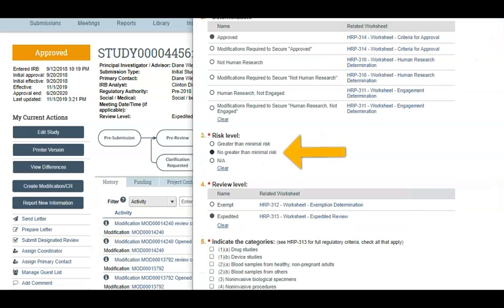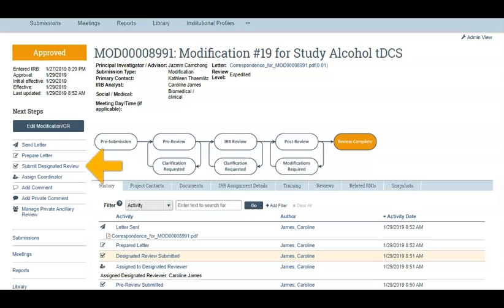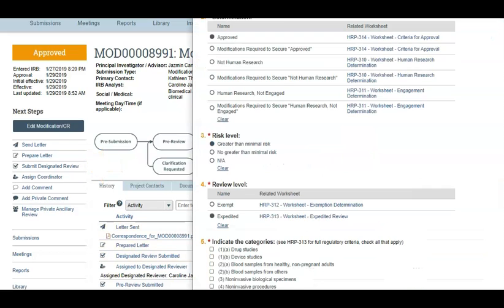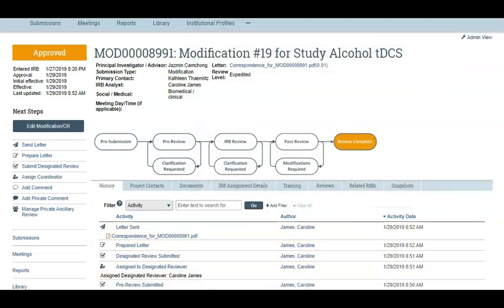Here's a follow-on submission for a study determined to be greater than minimal risk. The submission types that have been the source of most inaccurate changes have been changes to greater than minimal risk studies changed by expedited review. Minor modifications to greater than minimal risk studies can be reviewed via expedited review. Carefully evaluate the selections you make when this scenario occurs.